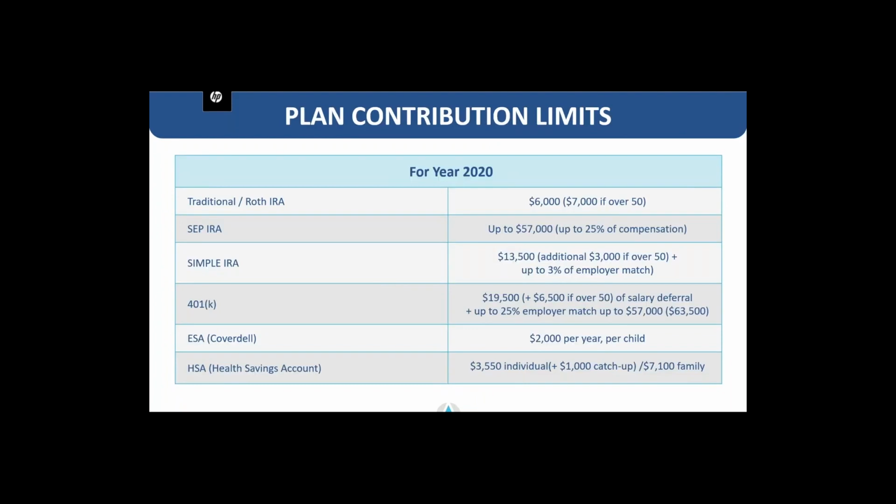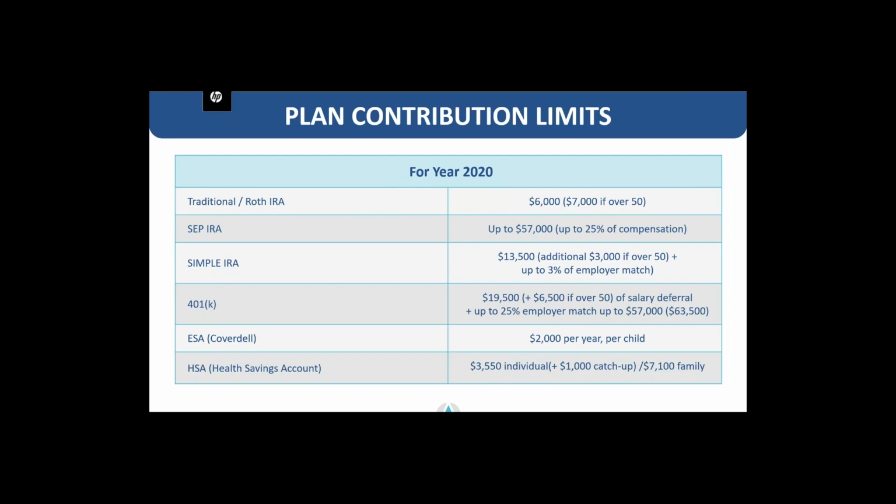Now, the plan contribution limits currently for the year 2020 are as follows. It is $6,000 for those individuals under the age of 50 and a half for an IRA and a Roth IRA, and a $1,000 catch up if you're over the age of 50 and a half.